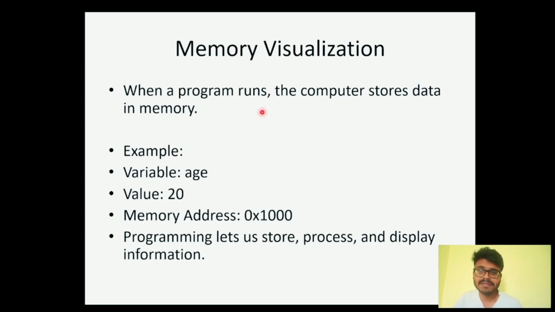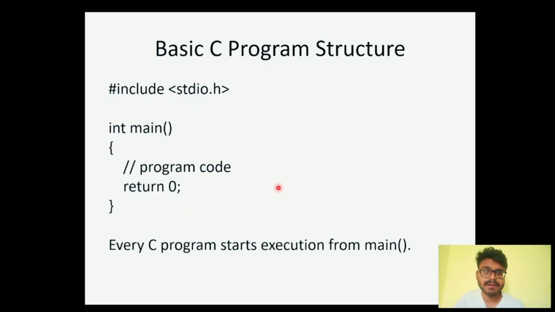We'll write the program and run it on the computer, where the computer stores the code. For example, if you store the age as 20, it will be stored in a memory address. For each computer there is memory, and each memory location has an address. So if you give age equals 20, it will be stored in a memory address. At this location the instruction will be stored, and accordingly programming lets us store, process and display information.